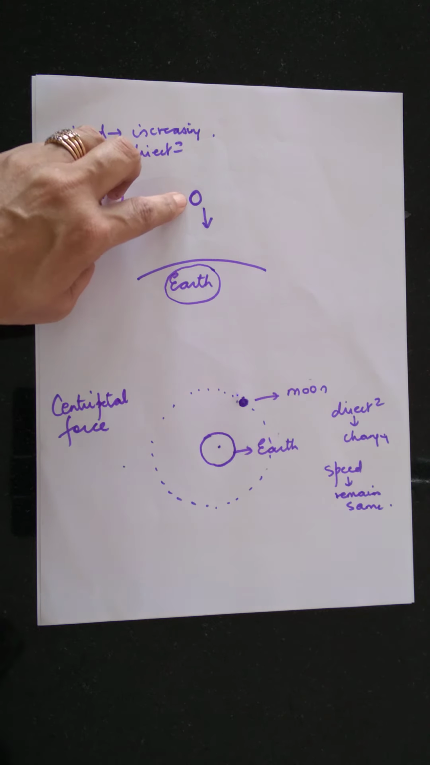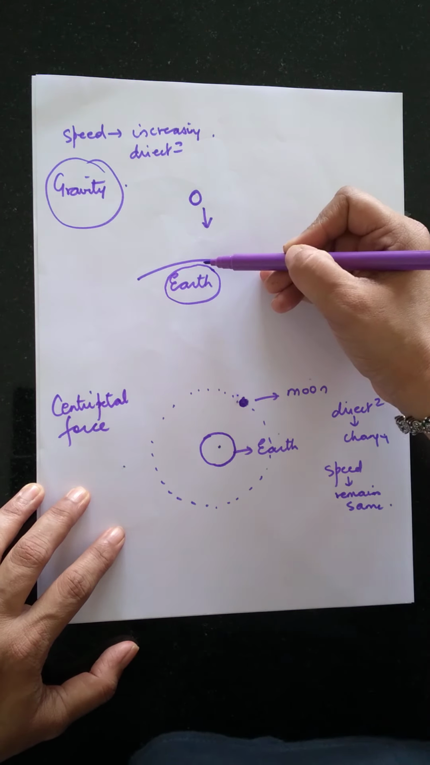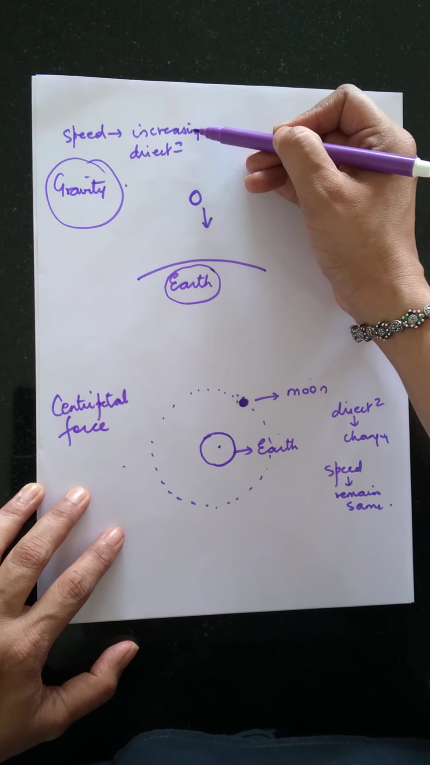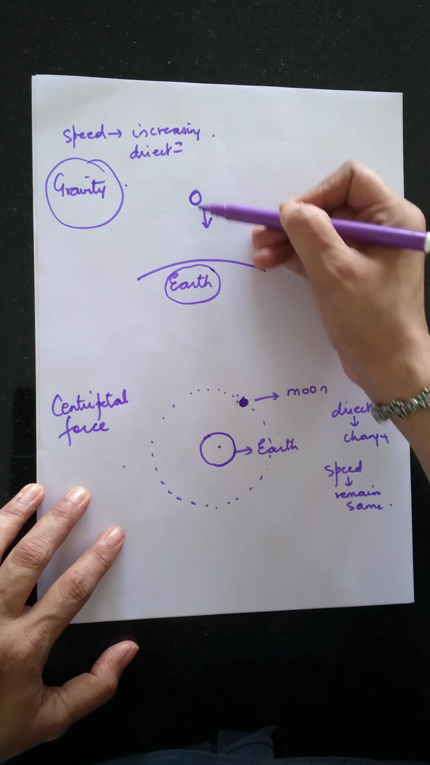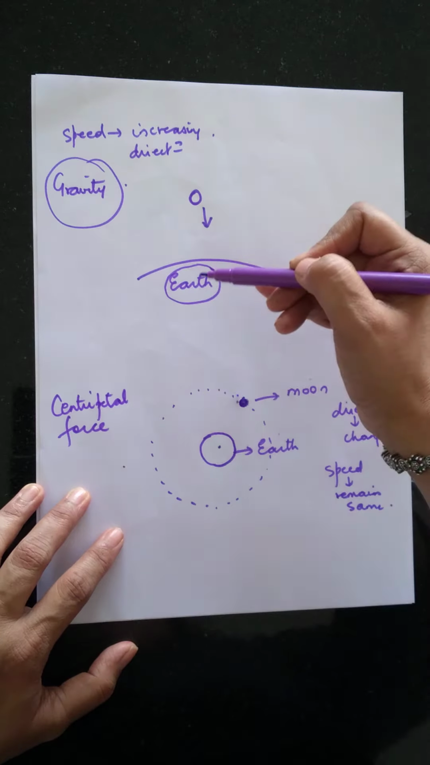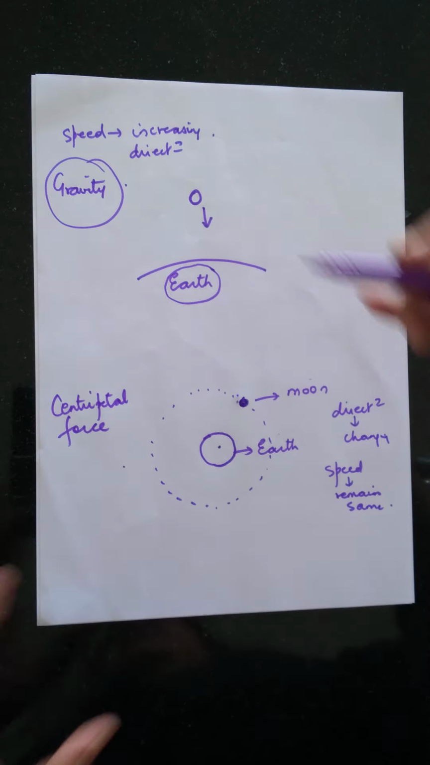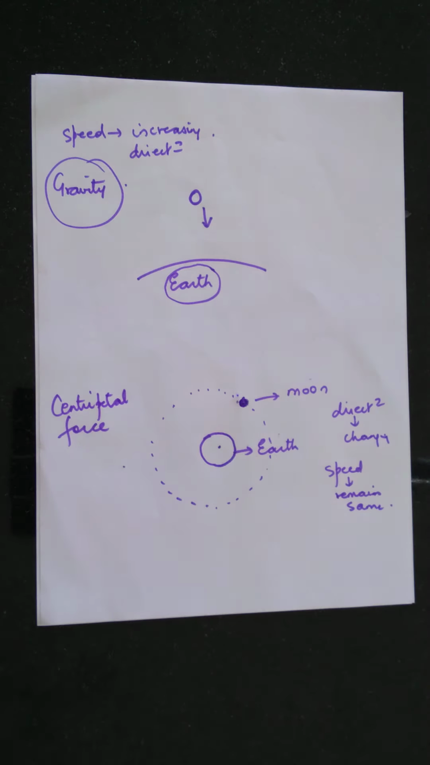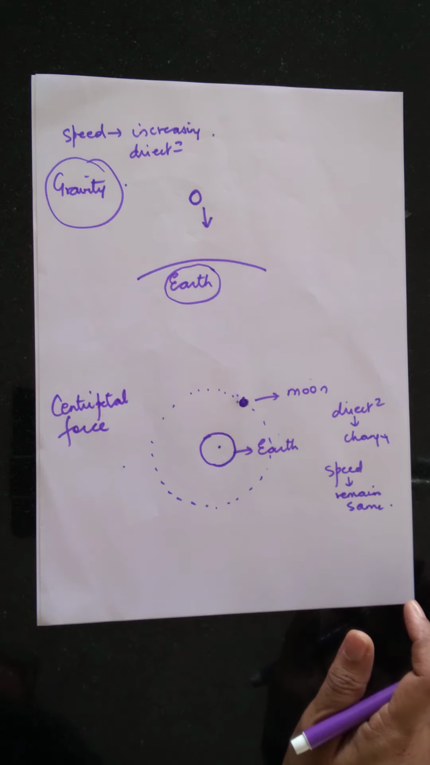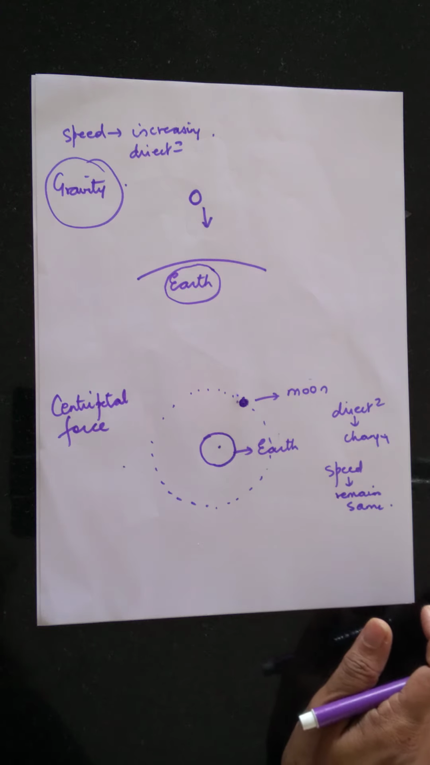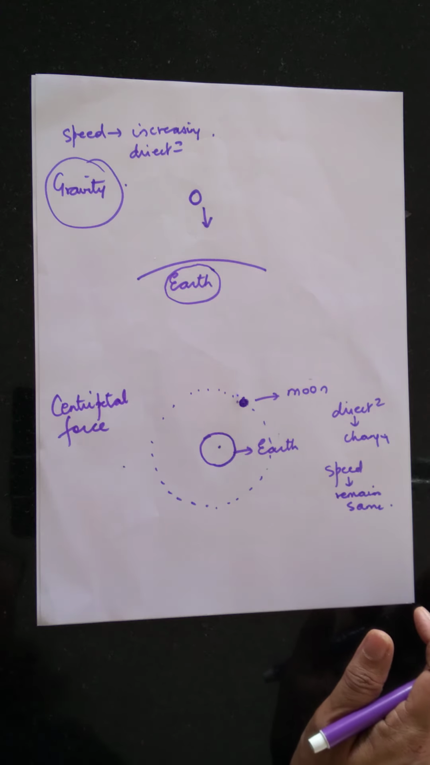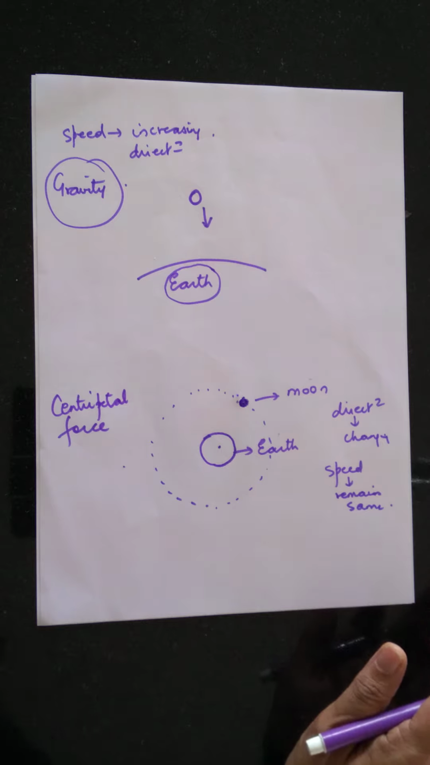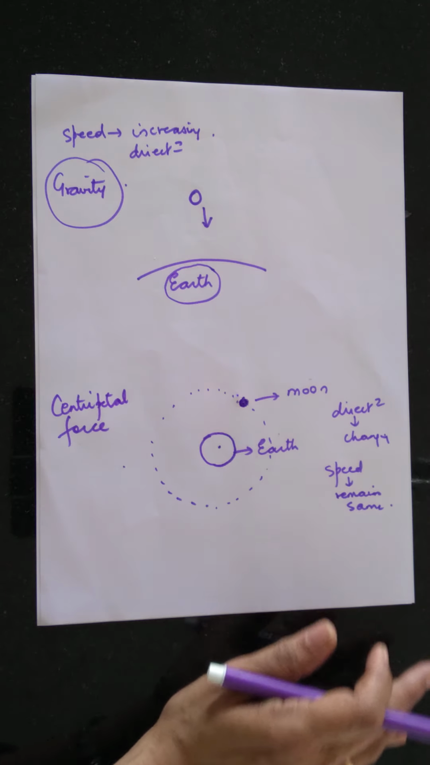Now, when you release an object from a certain height, the object falls down. As it's falling down, its speed keeps on increasing, but direction is the same. It just comes straight down. Now, when the earth exerts a force on the object, the gravitational force is called gravity. Okay? So remember that every object in the universe attracts every other object with a force, and that force is called the gravitational force. And the gravitational force of the earth exerting a force on any object in the universe is nothing but the force of gravity.